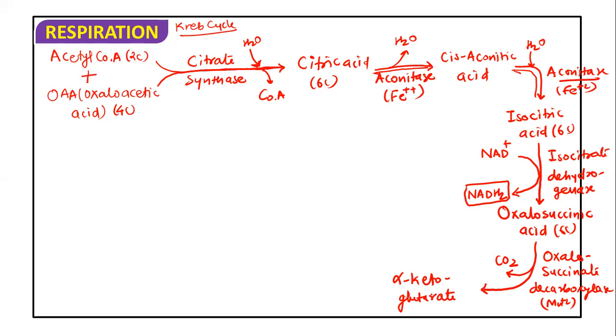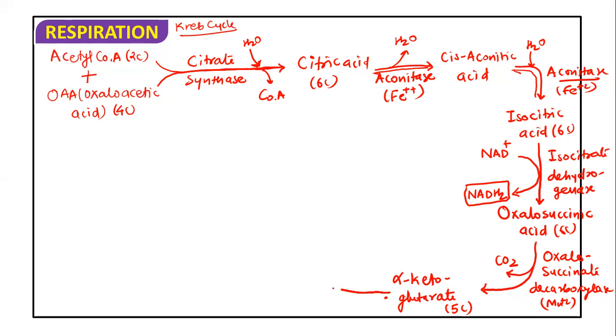So oxalosuccinic acid, by the release of CO2, gets converted into alpha ketoglutarate, a five carbon compound due to the decarboxylation. This alpha ketoglutaric acid is the only five carbon compound in this citric acid cycle.